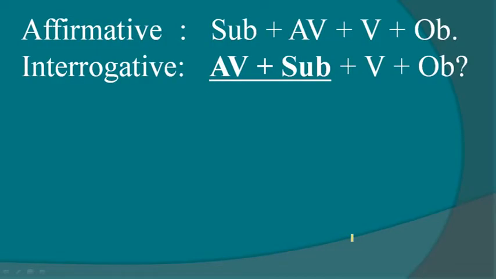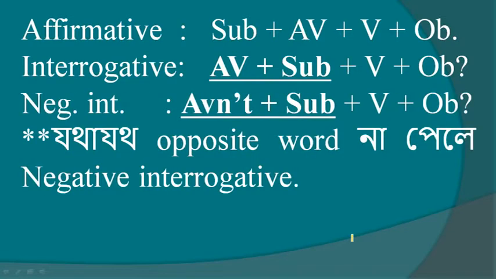Now we have to know the interrogative structure also. Why? Because if we don't get proper opposite word in a sentence, that time we have to do negative interrogative. So if we want to do a negative interrogative, you have to know interrogative structure also. What is interrogative structure? Just auxiliary verb will come before subject. Okay, that's the condition of interrogative. Auxiliary verb has to be used before subject.